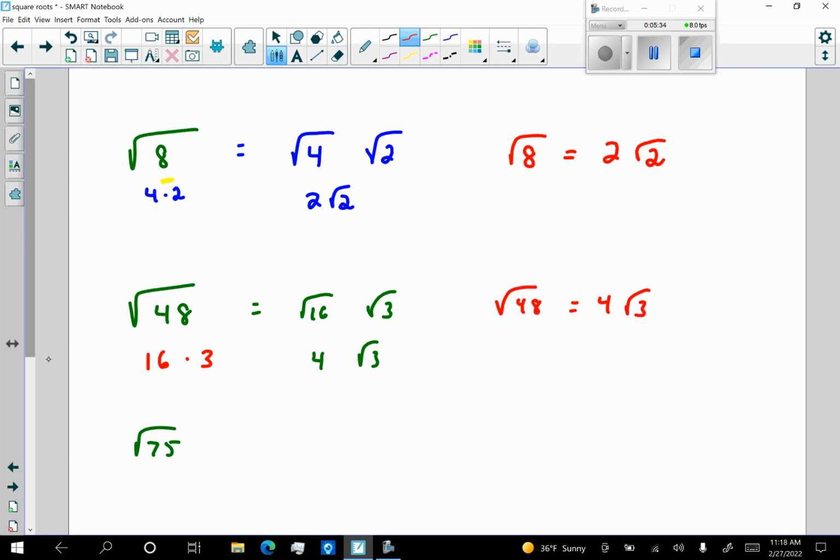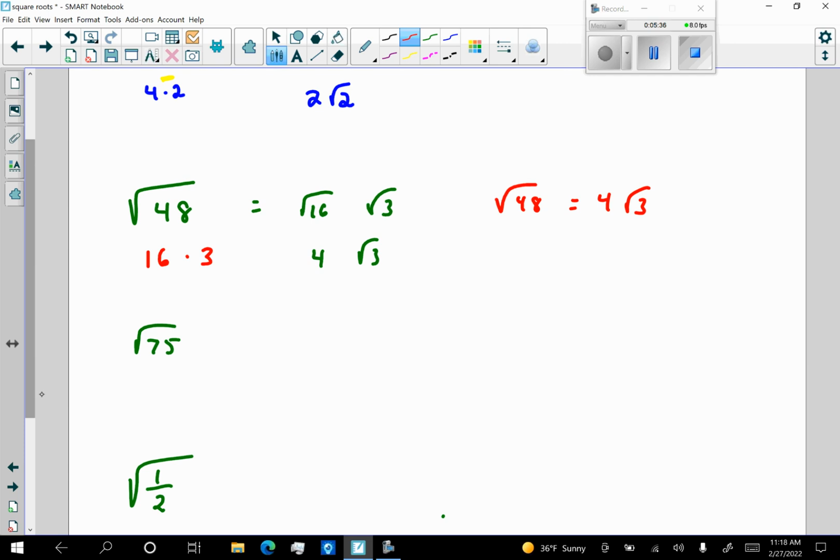How about the square root of 75? Again, we should right off the get-go see that 75 is 25 times 3. Therefore, the square root of 75 is the square root of 25 times the square root of 3, which is 5 square root of 3. And what do I have? I have the square root of 75 is equal to 5 times the square root of 3.